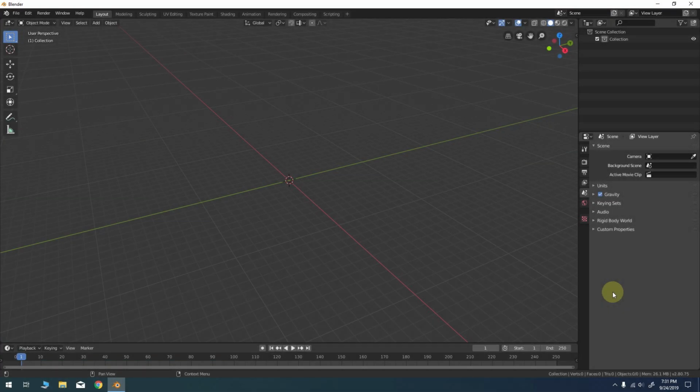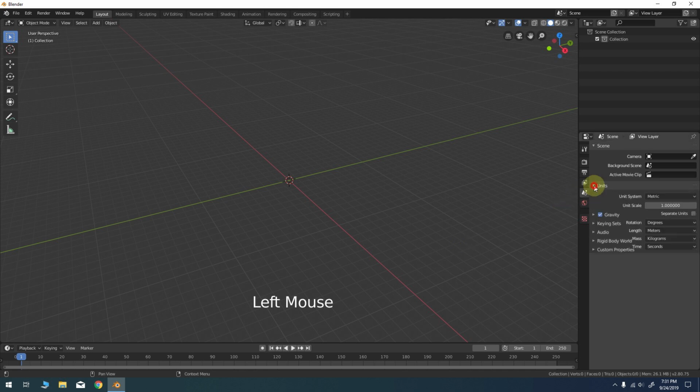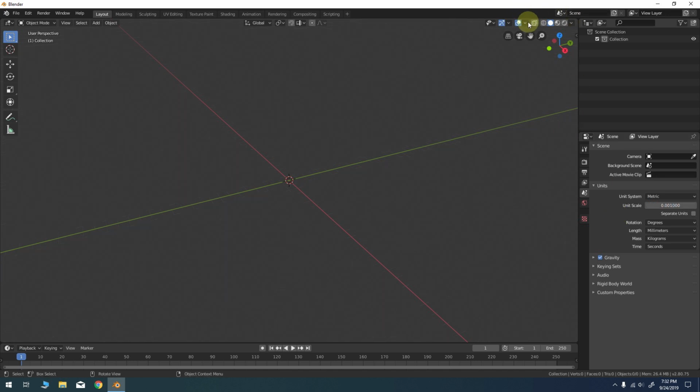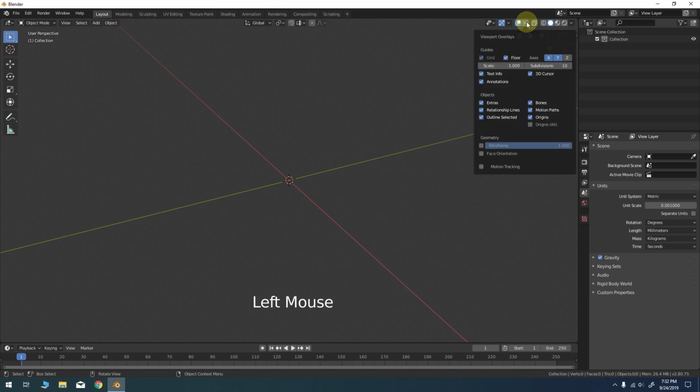Let's begin with an empty scene in Blender 2.8. First, let's set up the scene for modeling in real-world scale. Click on Units, change the length to millimeters, and the unit scale should be 0.001. And at the top in the Overlays panel, we'll change the scale to 0.001 as well.